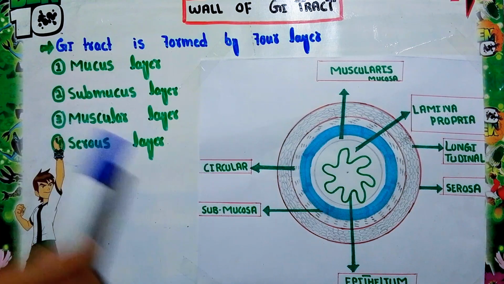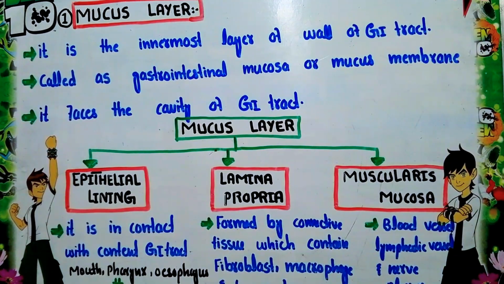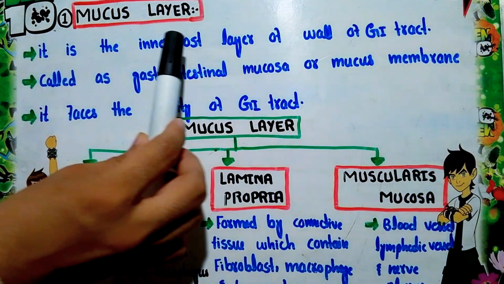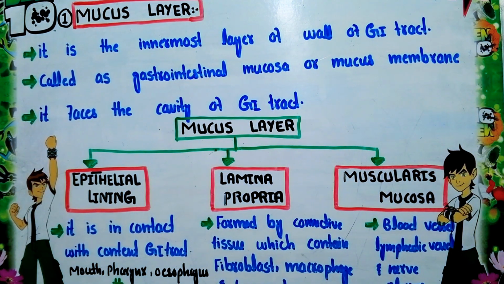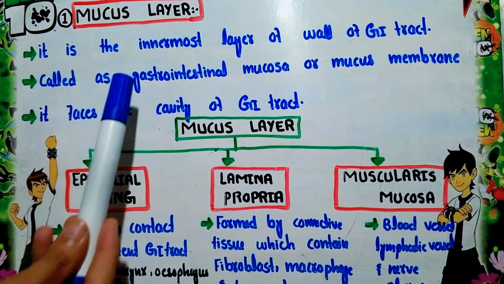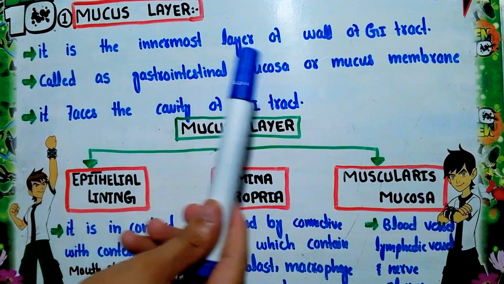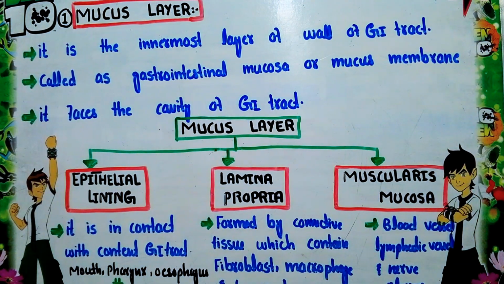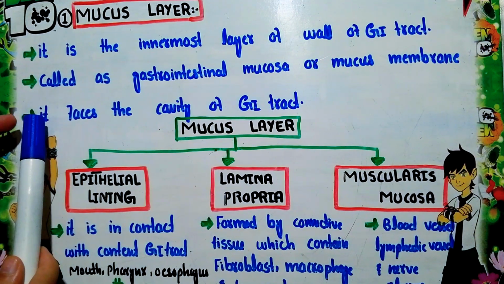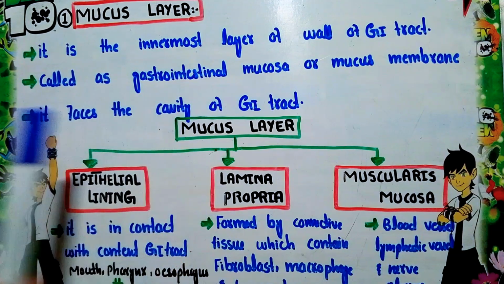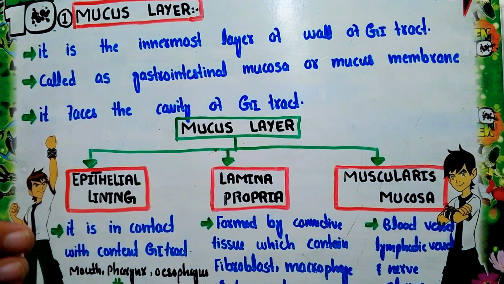Now let us discuss each layer in detail. The first layer is the mucous layer. This is the innermost layer of the wall of the GI tract. It is also known as the gastrointestinal mucosa, or simply called the mucous membrane. This is the other name used for the mucous layer of the GI tract. As for its location, it faces the cavity or lumen of the GI tract.